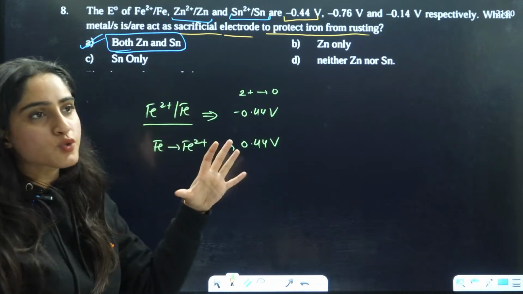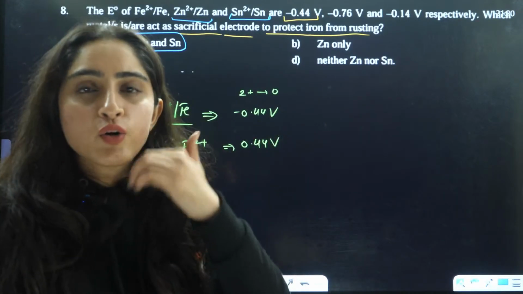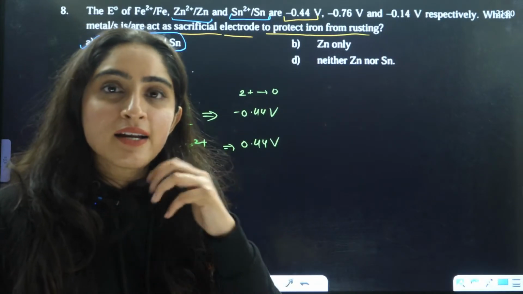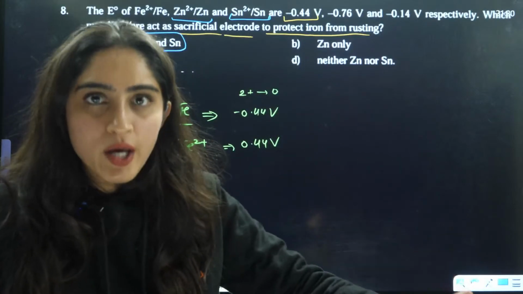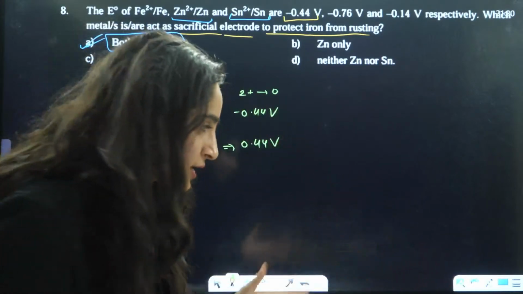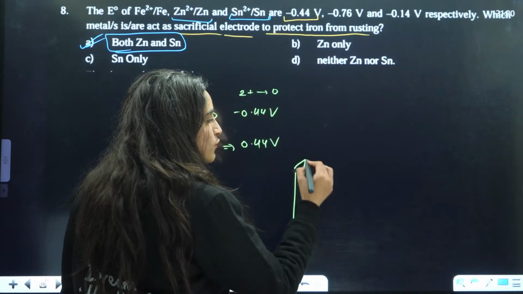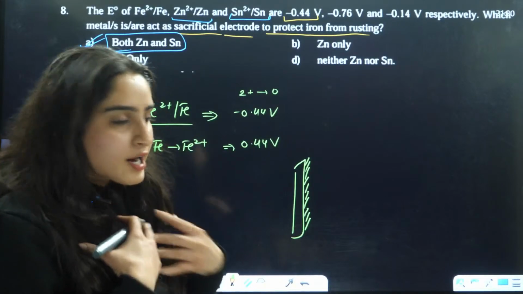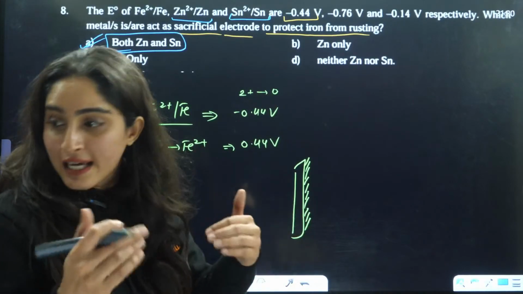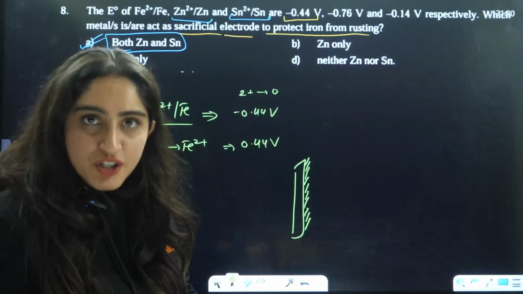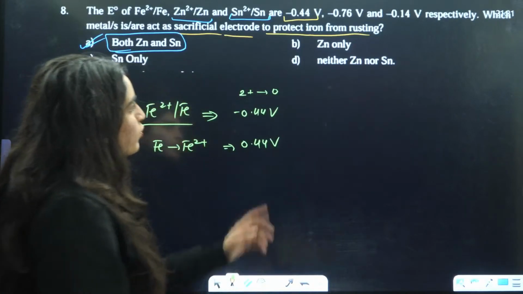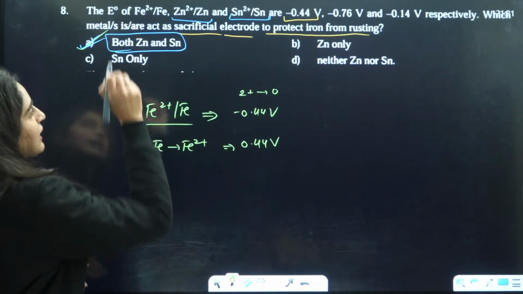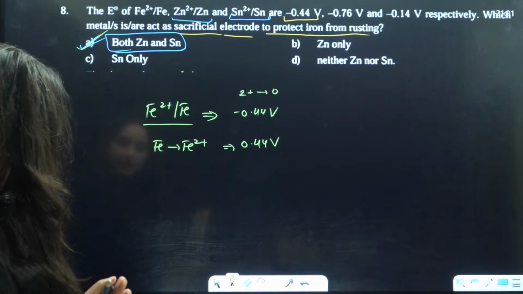Beta, that means which is going to protect it, which is itself going to get oxidized rather than making iron oxidized. So basically, for example, this is iron. When you have some layer over it, when it protects and sacrifices itself to protect the iron inside, that is called sacrificial. So because both have less than that, both will act as sacrificial. So answer will be E, both zinc and tin is the correct answer.